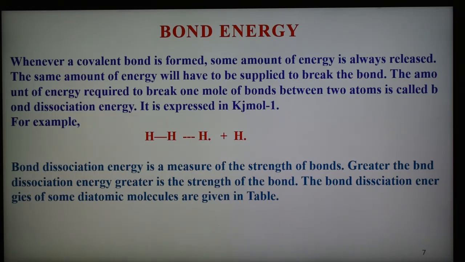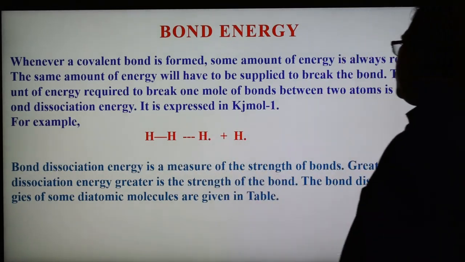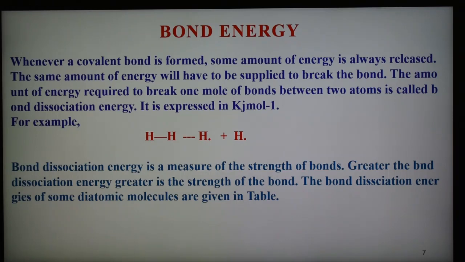For example, 435 kilojoules of energy is required to break 1 mole of hydrogen molecules into individual atoms, so the bond dissociation energy of hydrogen is 435 kilojoules per mole. So this is the hydrogen molecule, and after breaking we get hydrogen atoms. A positive value means energy is required to break this bond. Bond dissociation energy is a measure of the strength of the bond. The greater the bond dissociation energy, the greater the strength of the bond.